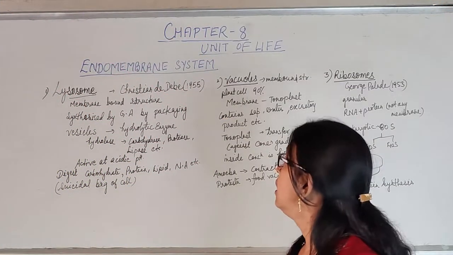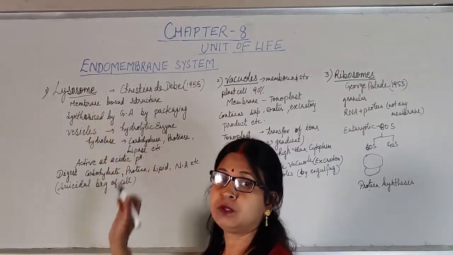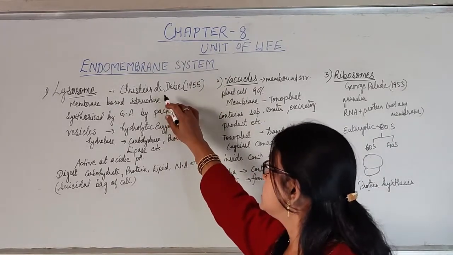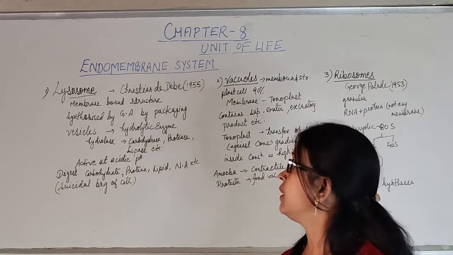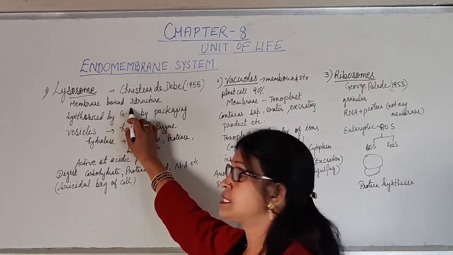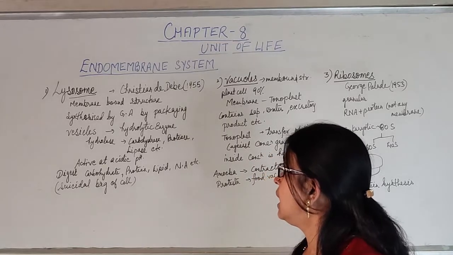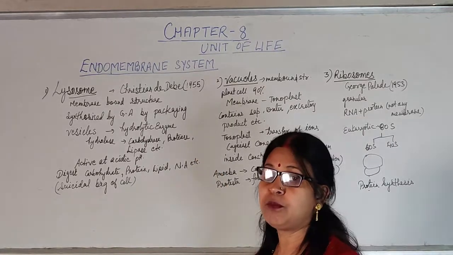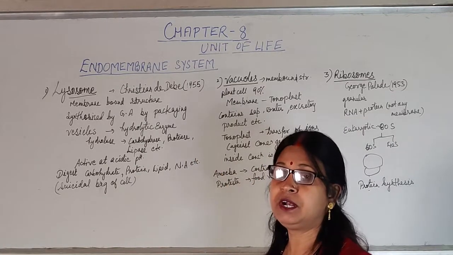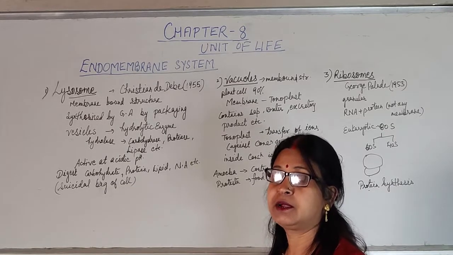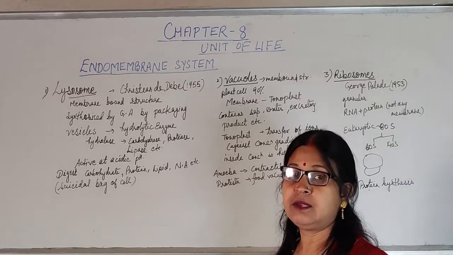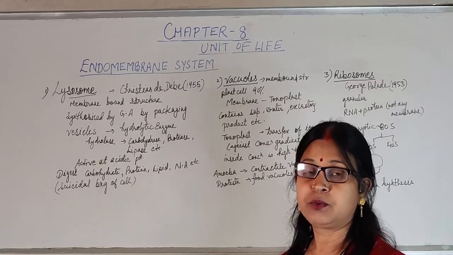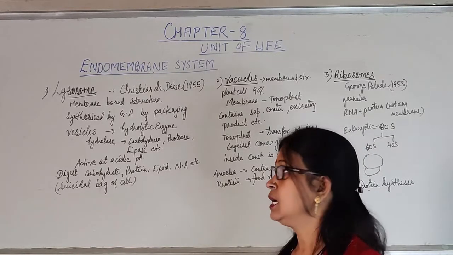Next endomembrane system part is lysosome. Now lysosome was first discovered or studied by Christian de Duve in 1955. It is a single membrane bound structure, and synthesized by Golgi apparatus by the packaging. It is in the form of vesicles and is filled with hydrolytic enzymes like carbohydrases, protease, lipase, etc. And they help in the digestion of carbohydrate, protein, lipid, nucleic acid, etc.